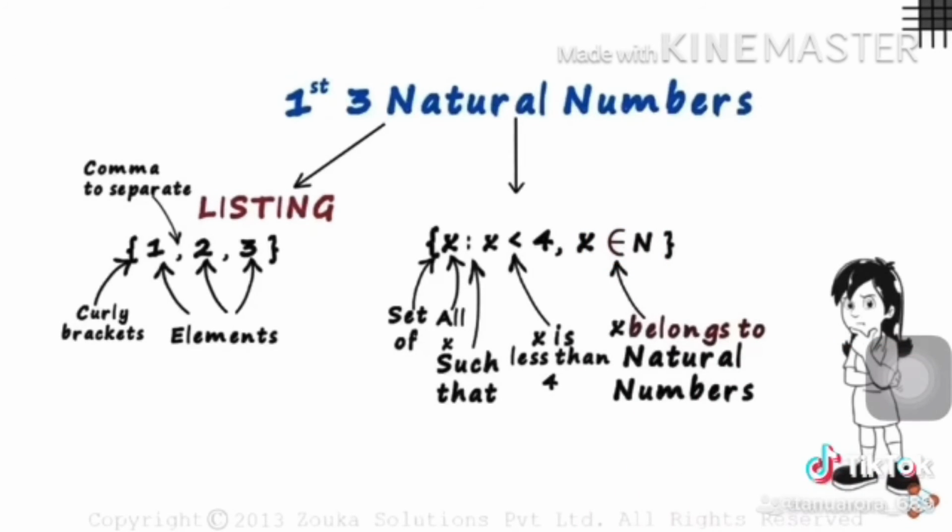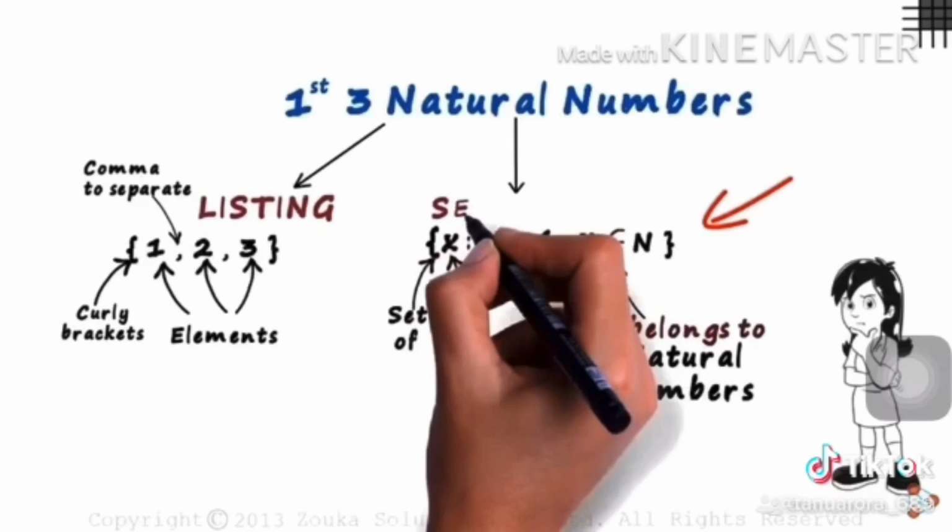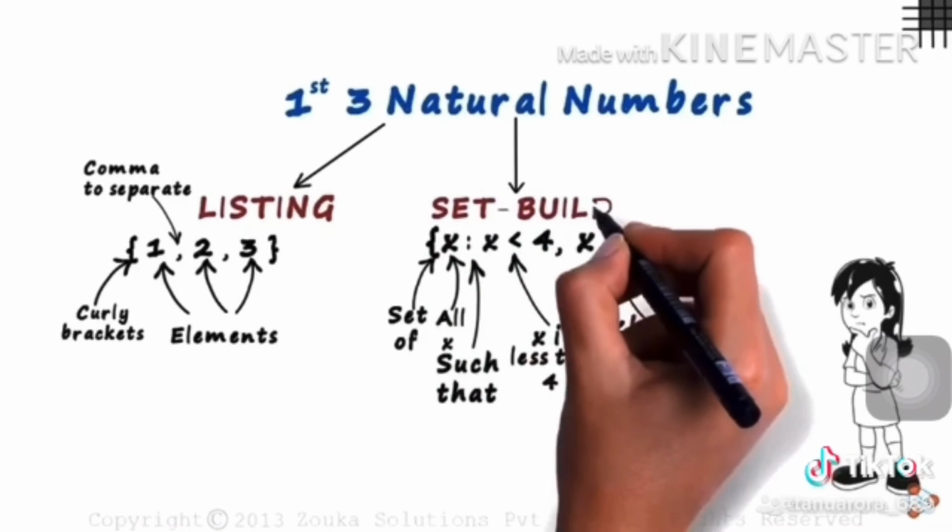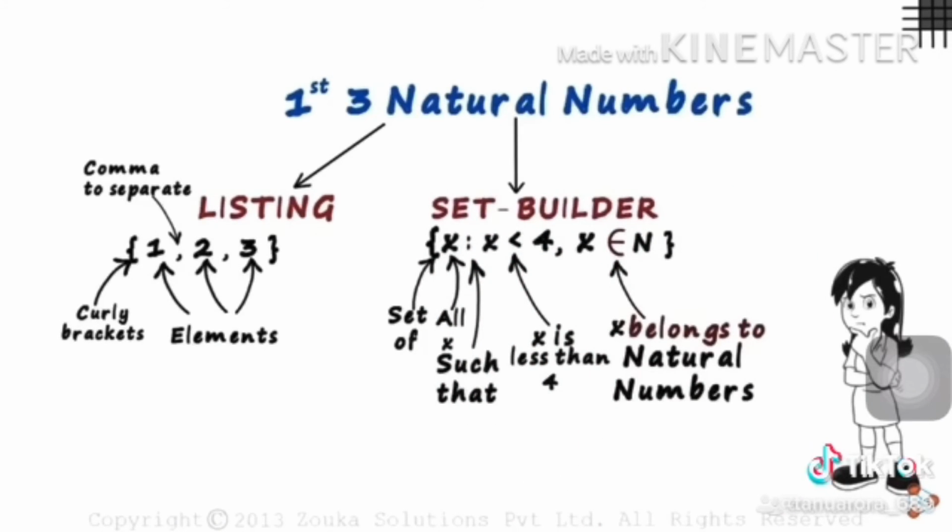It will make more sense if we read the whole thing aloud. It reads as the set of all x such that x is less than 4, x belongs to the natural numbers. This method is known as the set builder method. This method was a bit difficult, but the next method is very pleasing to the eye.